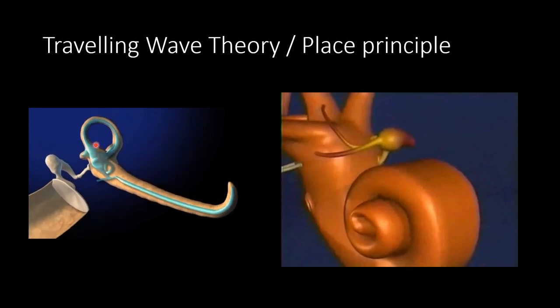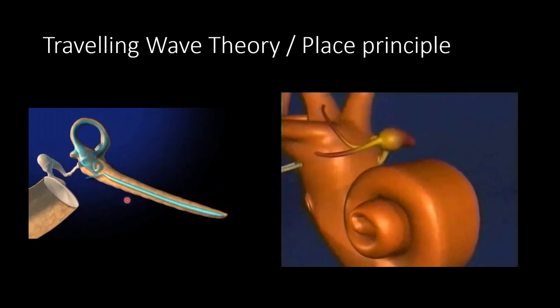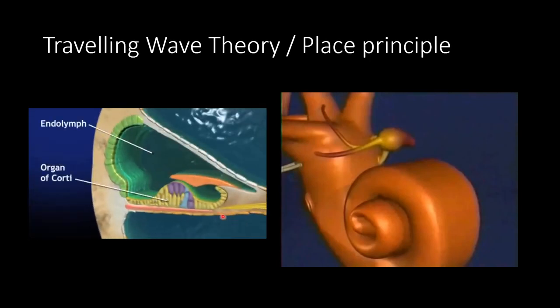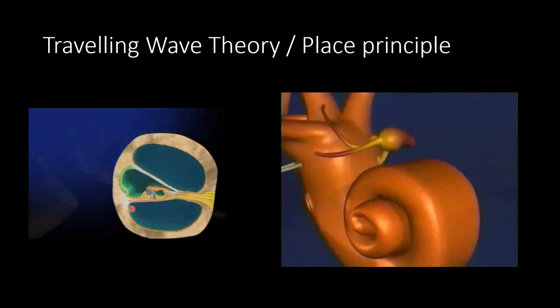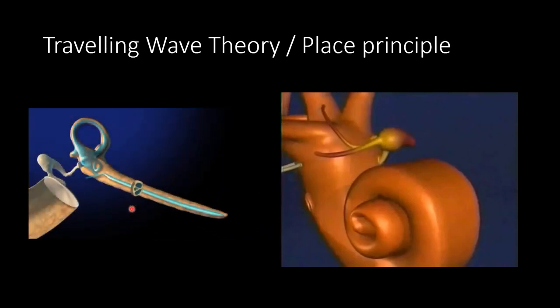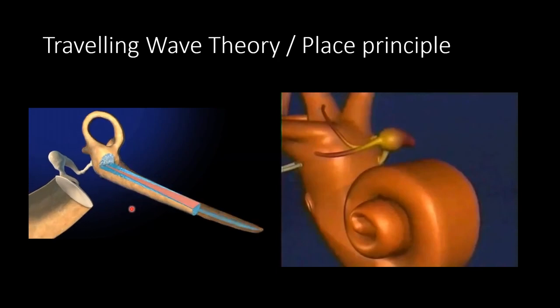So this is the structure of the cochlea. This is the base of the cochlea and this is the apical part. Now in this cross section we can see the scala media, which contains the organ of Corti. Now this is the basilar membrane. With the movement of the basilar membrane, movement of the organ of Corti occurs.